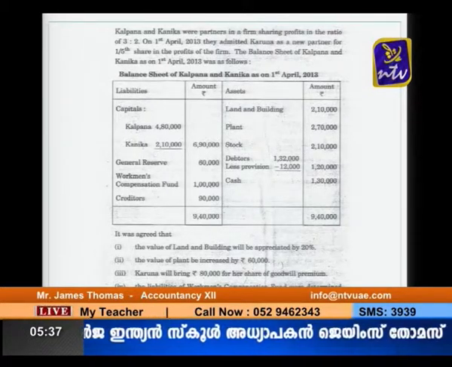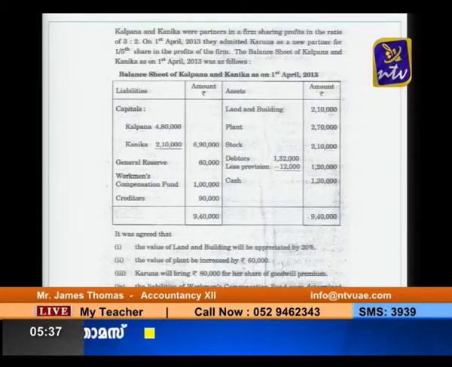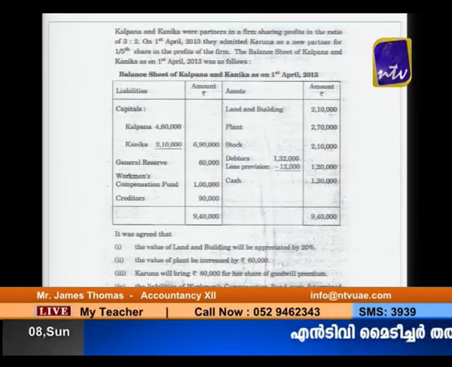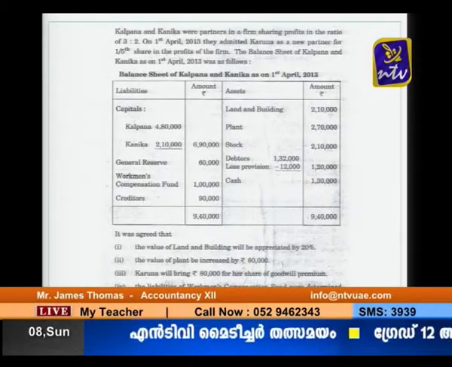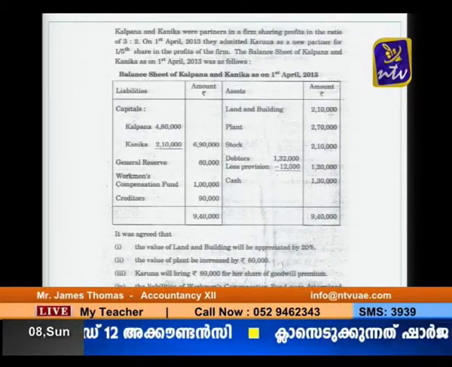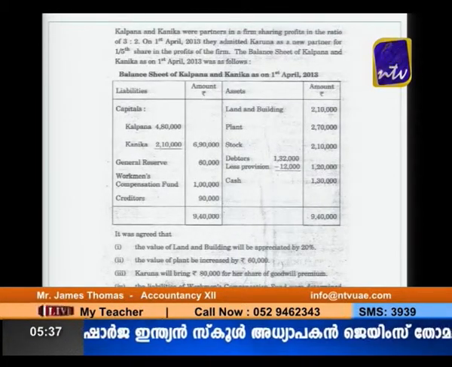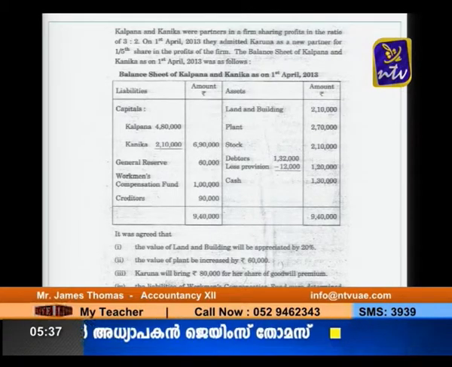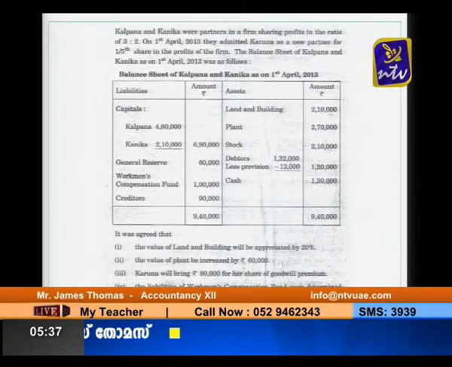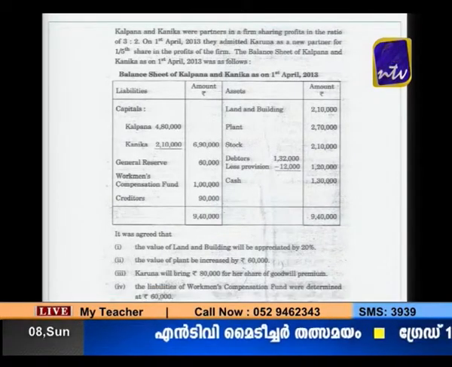And look at the adjustments. It was agreed that the value of land and building will be appreciated by 20%, and the value of plant is to be increased by 60,000. Karuna will bring 80,000 for her share of goodwill, and the liability of workmen's compensation fund was determined at 60,000. Karuna will bring in cash as capital to the extent of 1/5 share of the total capital of the new firm. Prepare revaluation account, partners' capital account and balance sheet of the new firm.